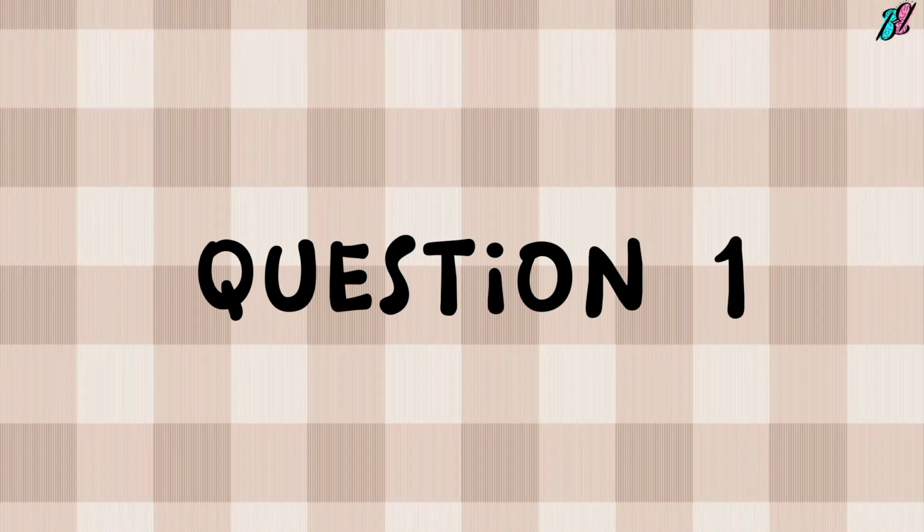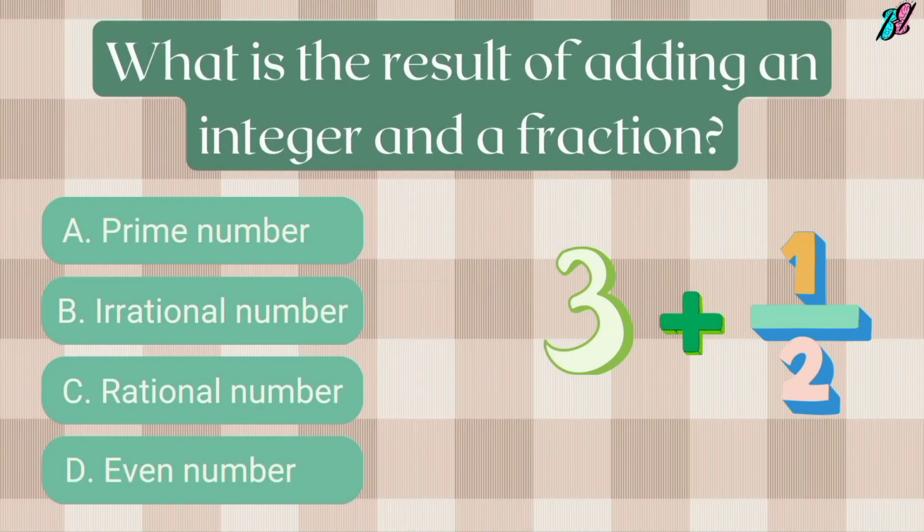Question 1. What is the result of adding an integer and a fraction? A. Prime number. B. Irrational number. C. Rational number. D. Even number.